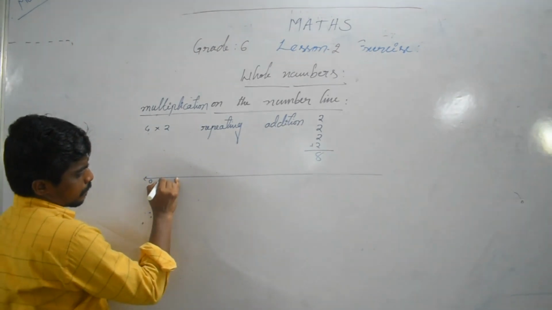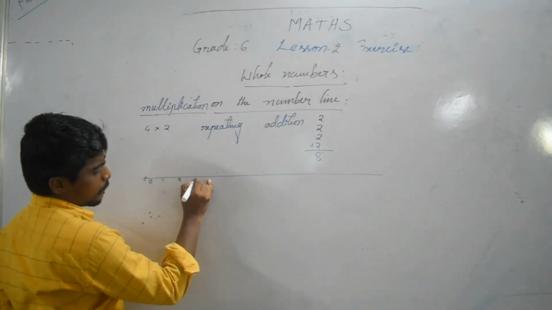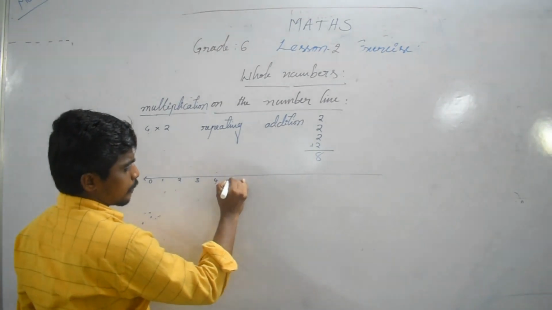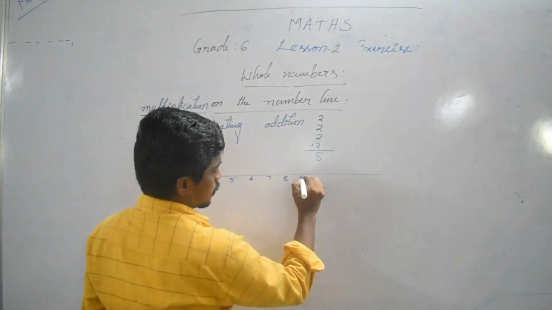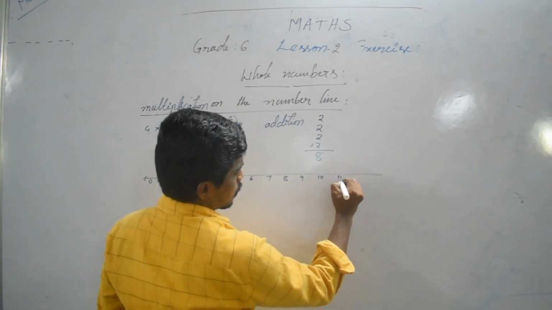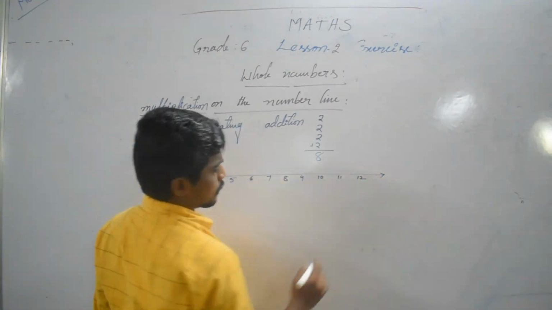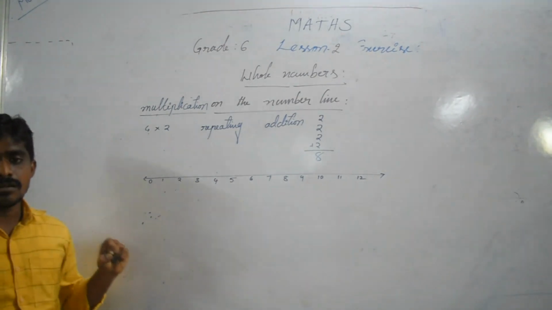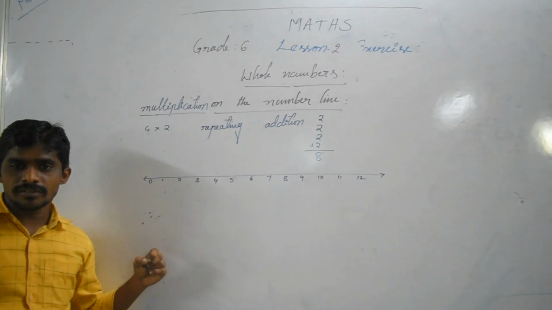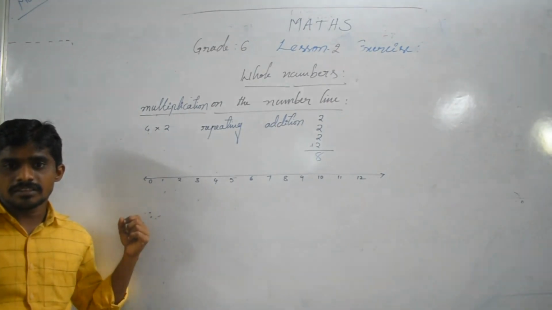0 1 2 3 4 5 6 7 8 9 10 11 12. So here, in multiplication we always start counting with 0.